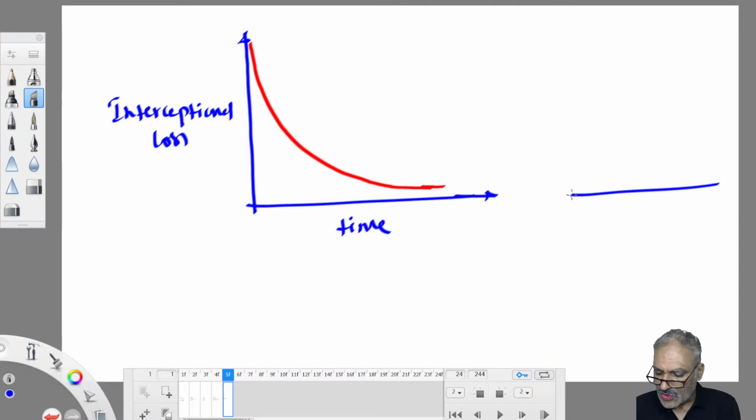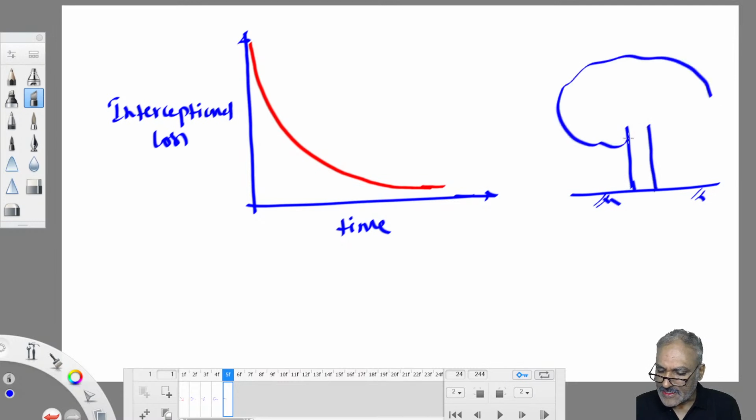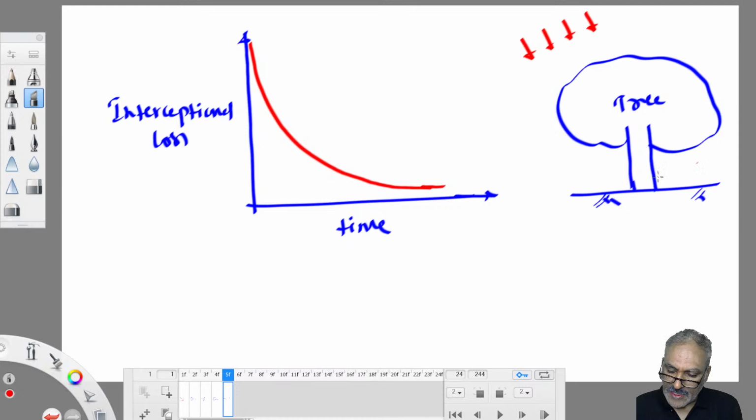Diagrammatically, if we want to show you that loss, assume that this is a tree, lying above ground. When rain occurs, a portion of rain is intercepted by the tree, but once the tree becomes wet, what happens? From the leaves of the tree, from the stem, from the branches, water starts leaking into the ground. Water leaking into the ground is not a loss. The water leaking from the leaves of the tree is called throughfall.